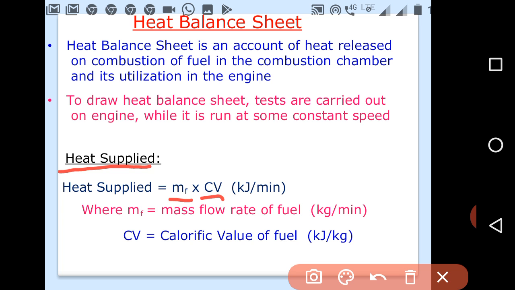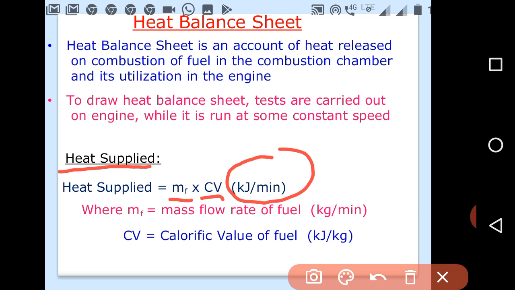Calorific value may be given in different units, such as kilojoule per minute, kilojoule per second, or kilojoule per hour. So we can find the heat balance sheet on a minute basis, second basis or hourly basis.